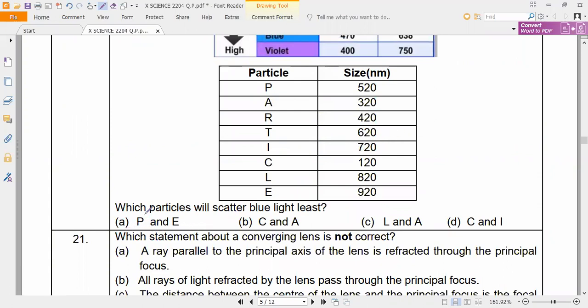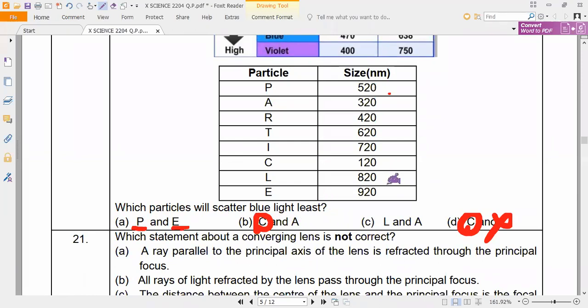P and D. P is small. No, wrong. Next, what is that? C and A. The least scattering is there. In these given particles only, how to check it. So C is what? 120 only. So wherever C is there, it won't come. Next, either C or A option only it is coming.